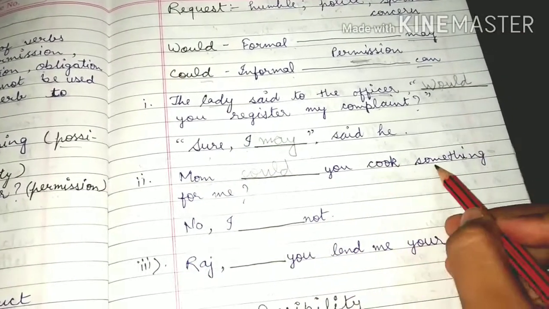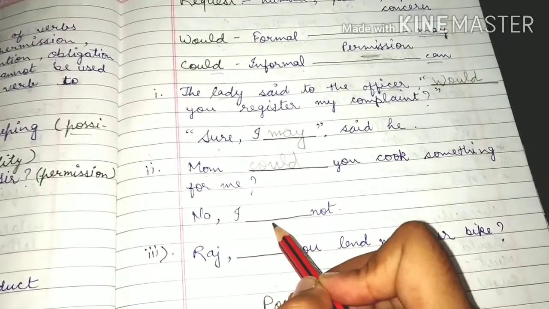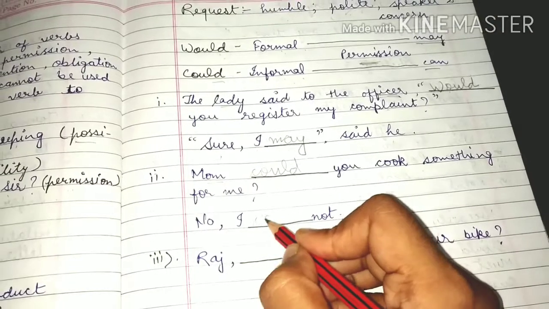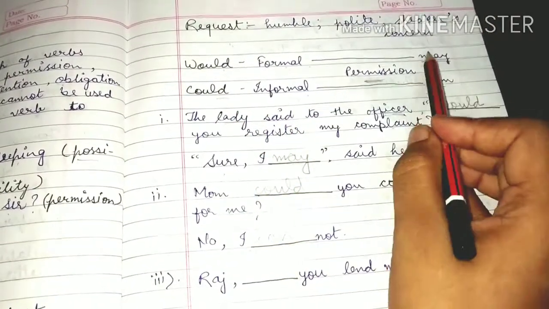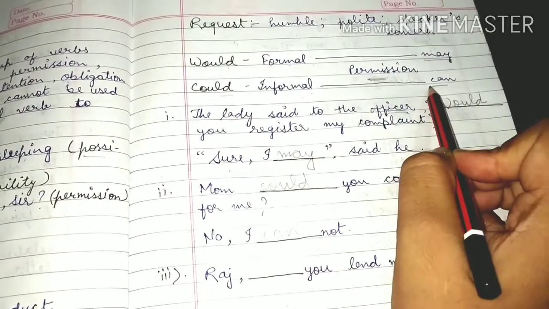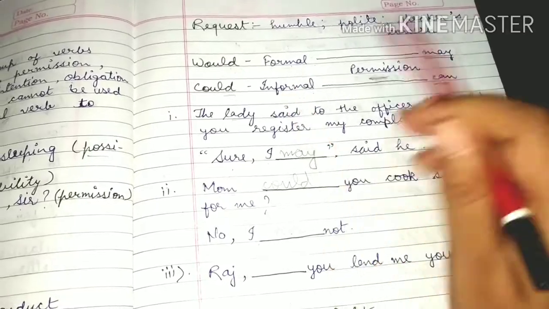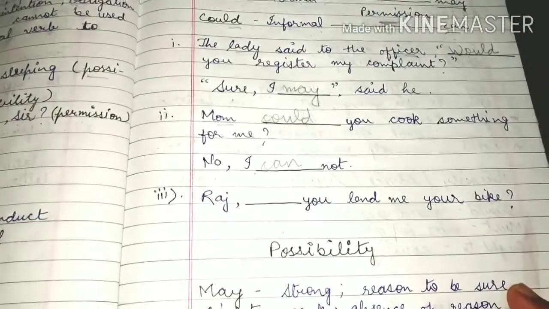Mom, could you cook something for me? When you give the reply, it means you are giving permission, yes or no. Then you will write, "Yes, I can" or "No, I cannot." For would you will write may, and for could you will write can, because may is used in a formal way and can is used in an informal way. Please students, remember it. Okay, don't forget.